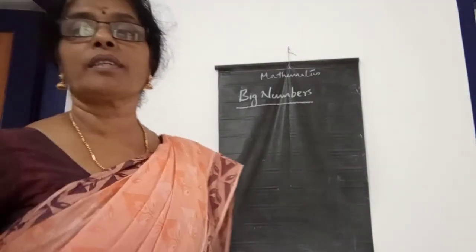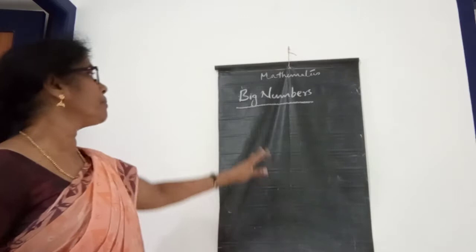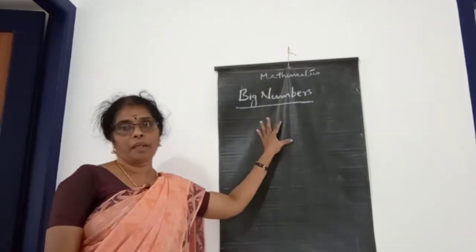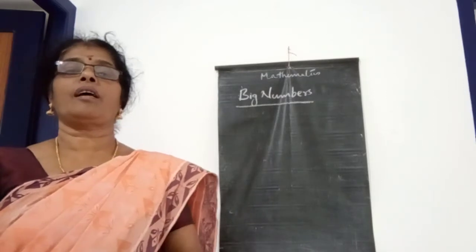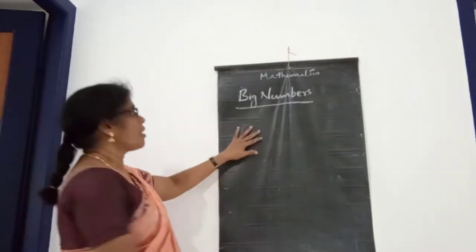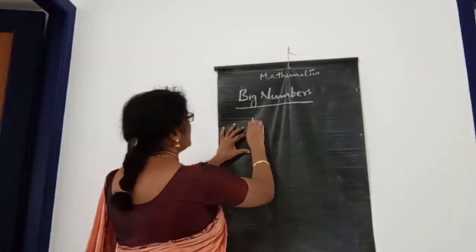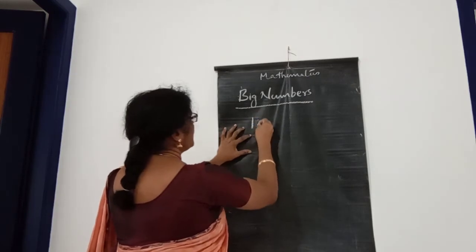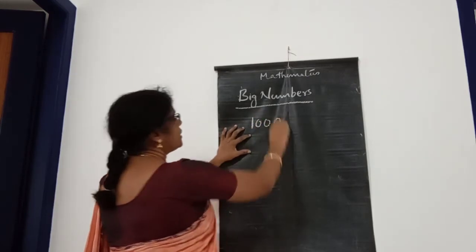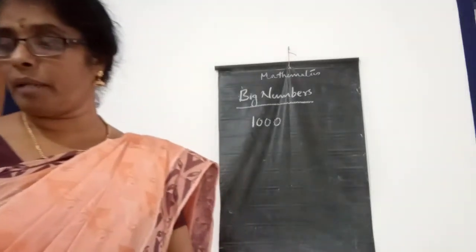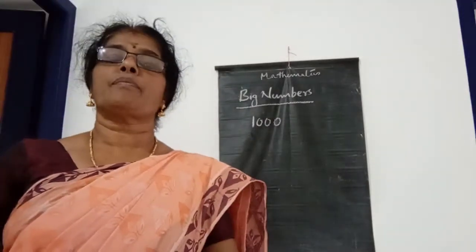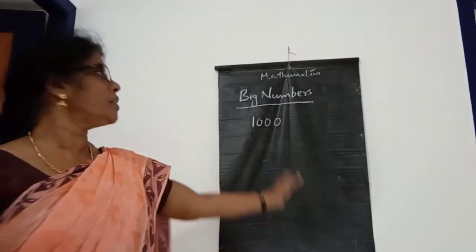Today we are going to discuss big numbers, children. How is 1,000 written? You know how 1,000 is written? 1 and 3 zeros, isn't it? 1,000 is a 4-digit number. It is the smallest 4-digit number.